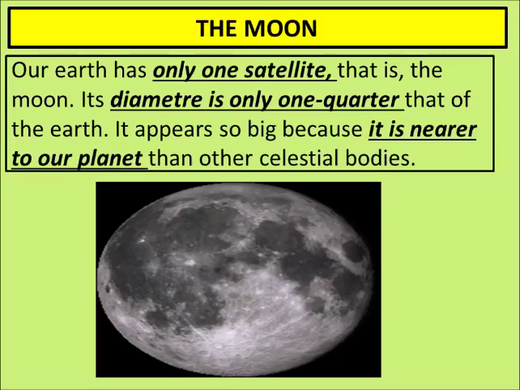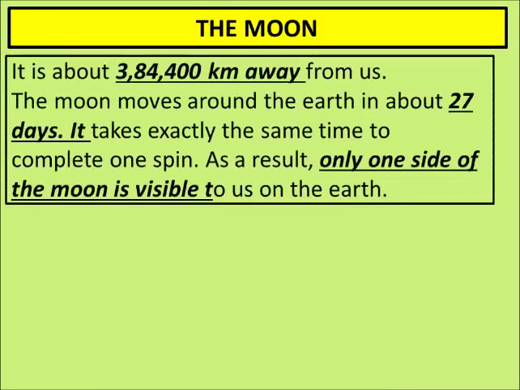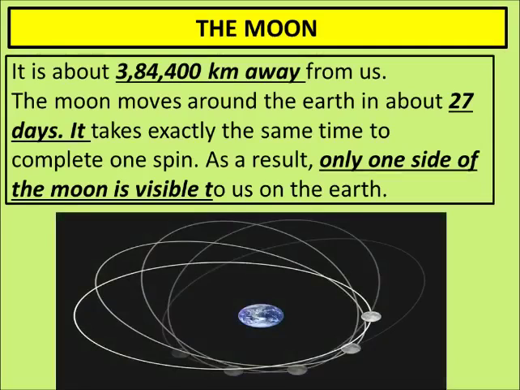Suppose some friend of yours is standing very near to you, that friend will look clear and about your size. But if that friend moves away from you, just 200 or 300 meters away, then that friend will appear very small to your eyes. And this is the case with the moon also. Just because the moon is very close to our earth, it appears very big. Otherwise it is 1/4 the size of our earth, and that is also a celestial body. The moon is about 3,84,000 kilometers away from us.